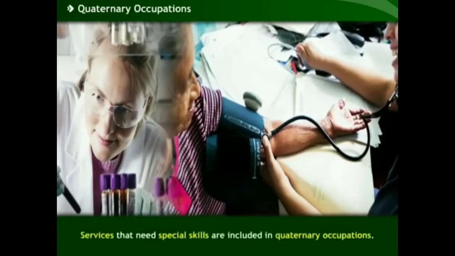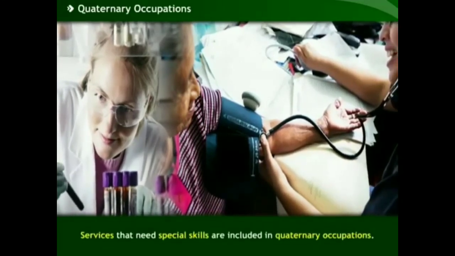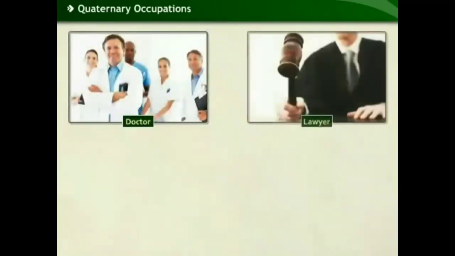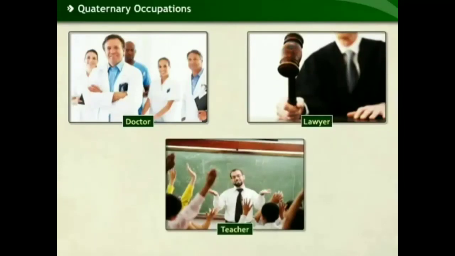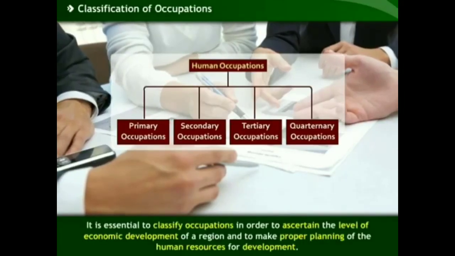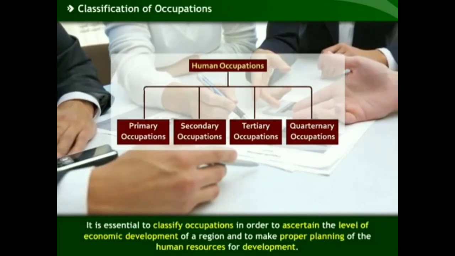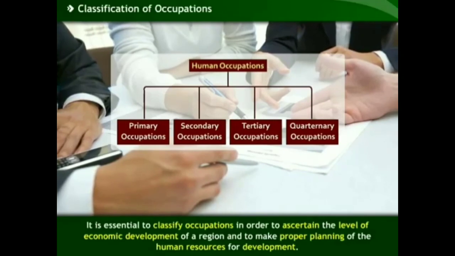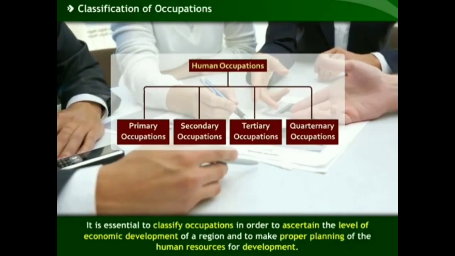Services that need special skills are included in quaternary occupations. Professions that fall under this category are doctors, lawyers, teachers, etc. It is essential to classify occupations in order to ascertain the level of economic development of a region and to make proper planning of the human resources for development.